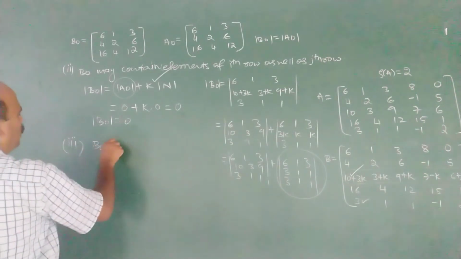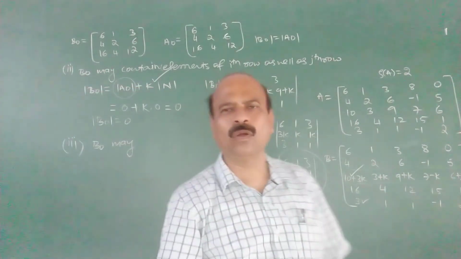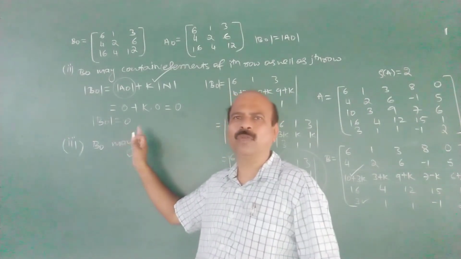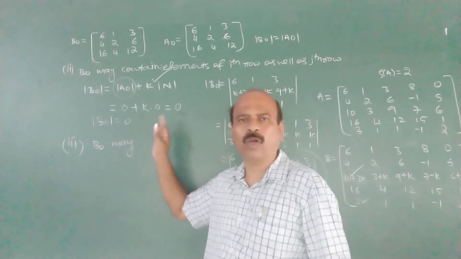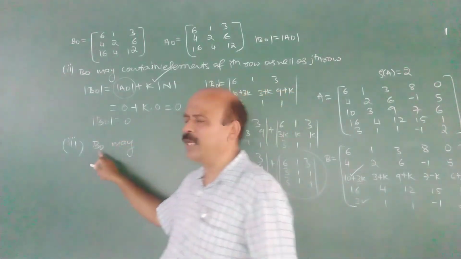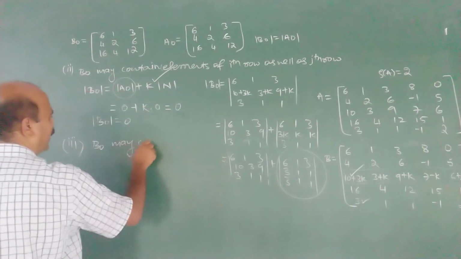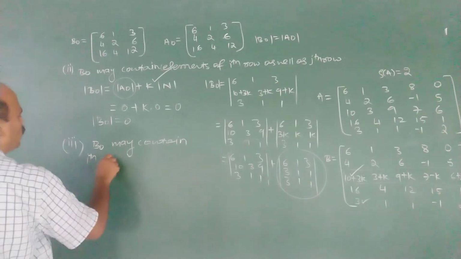B naught. So we are forming an R plus 1 row minor of B, and we are proving that the rank of B is equal to the rank of A. For that, first we prove that the rank of B is less than or equal to the rank of A. First, B naught may contain the ith row